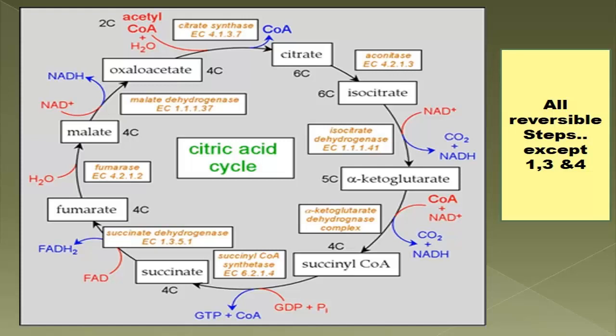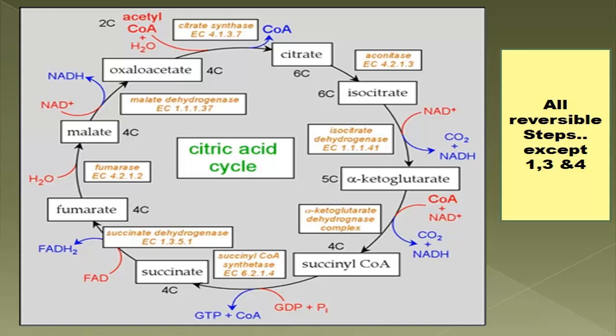Now next, from isocitrate, which is a 6-carbon molecule, a 5-carbon molecule, alpha ketoglutarate, is generated, and the enzyme is isocitrate dehydrogenase. This is a very important step because here you can see that one reducing equivalent is generated, that is NADH.